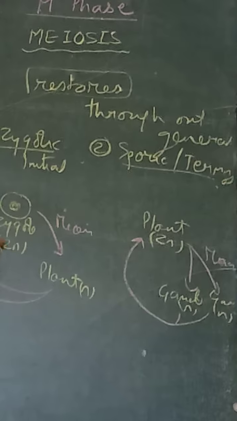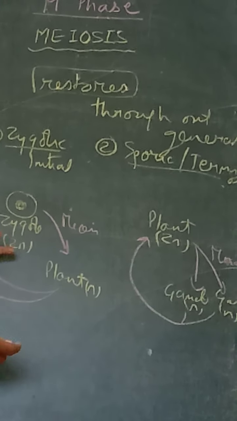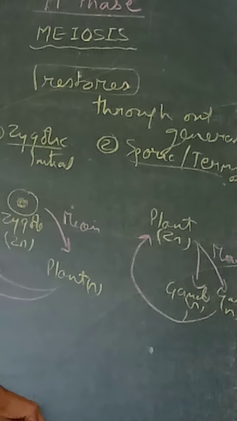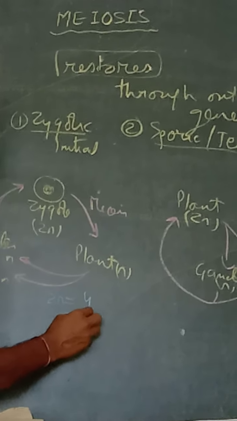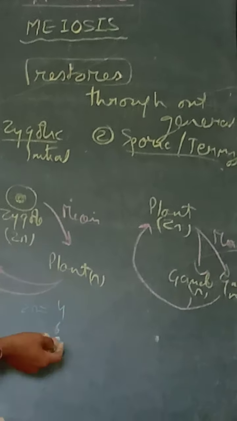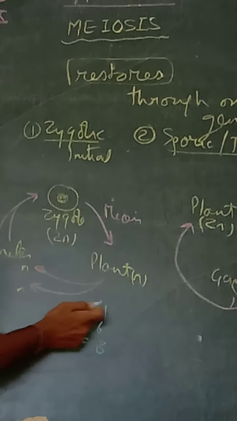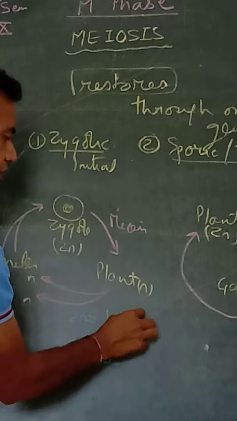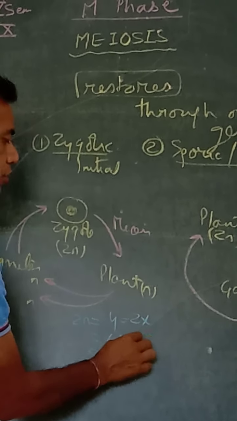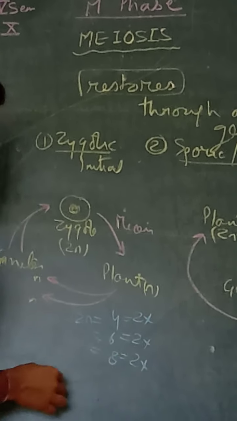The level of this 2n can be any. For example, 2n may be equal to 4, it may be equal to 6, maybe 8, here also. And if it is made up of two sets, then 2x, 2x, 2x.